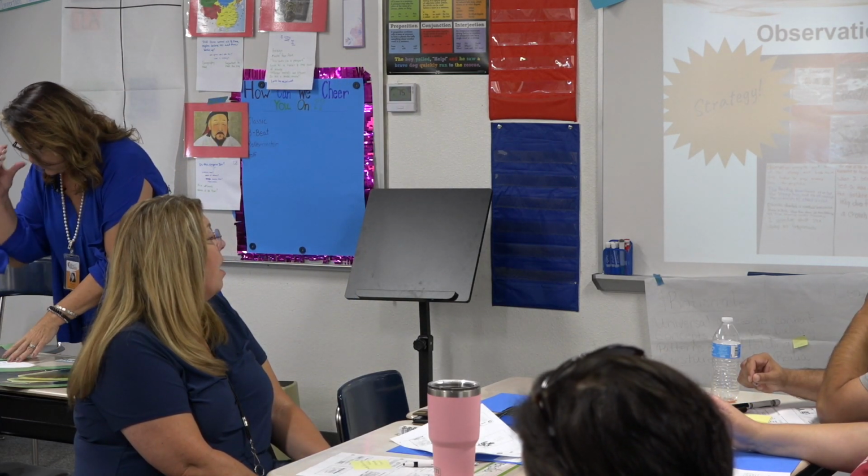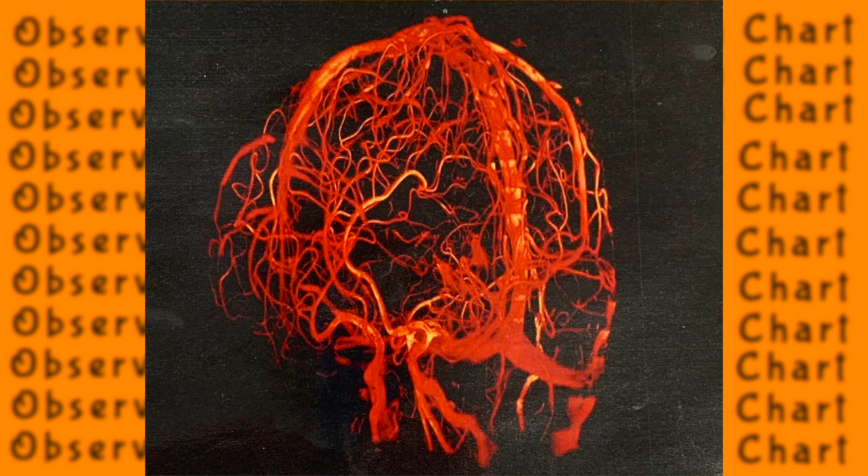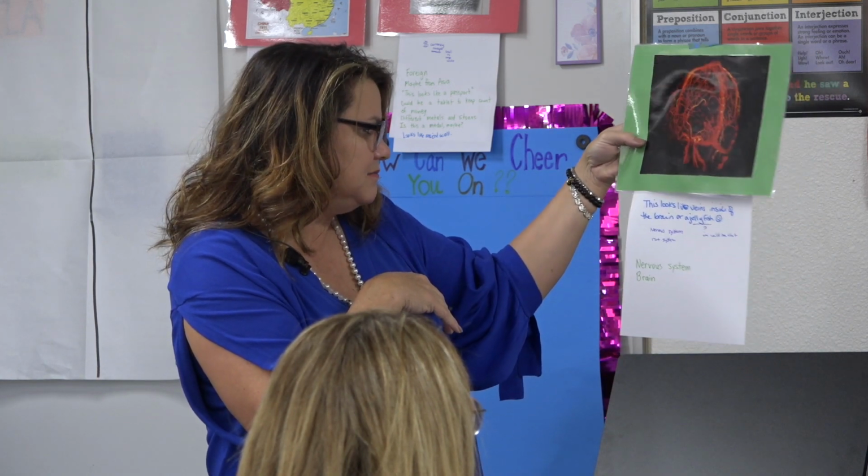This one's always cute to listen to what people say about it. Okay. Let's see. This looks like veins inside the brain or a jellyfish. I hear that a lot. Nervous system, root system. We could see that. And nervous system, brain. Okay, very good.